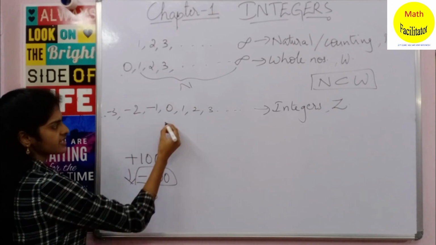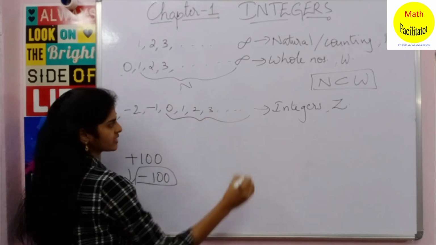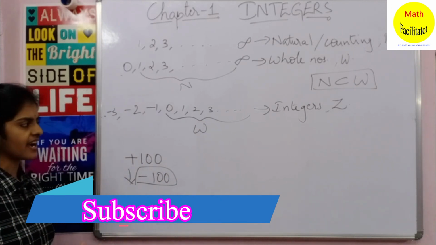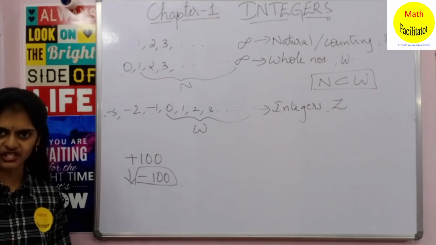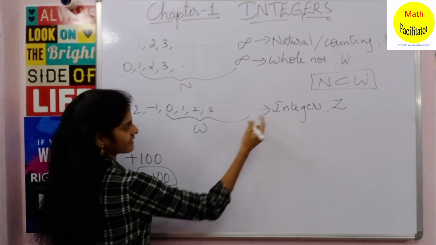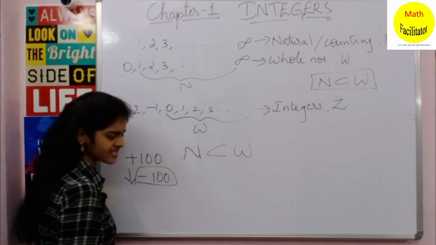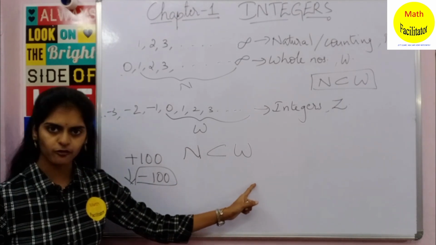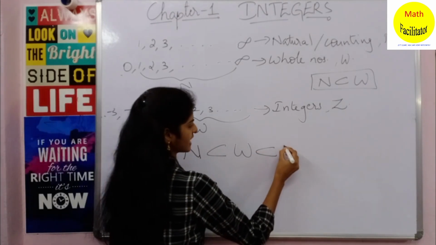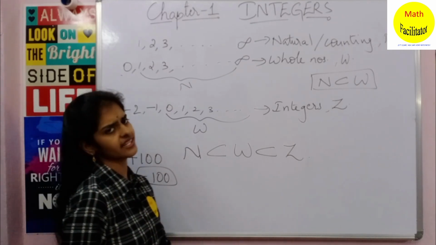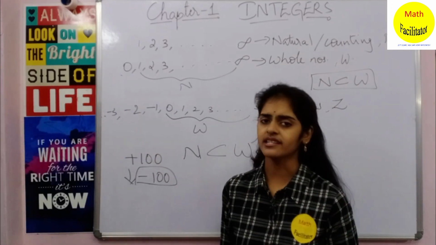And you can also see that from 0, this is nothing but the set of whole numbers. So you can say that whole numbers are a part of integers. We can write this relation as: natural numbers are a subset of whole numbers. Natural numbers are a part of whole numbers, and whole numbers are again a part of integers. This is what we have learned in our earlier classes.